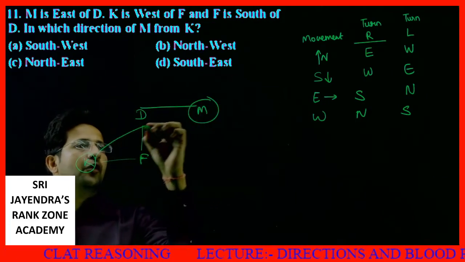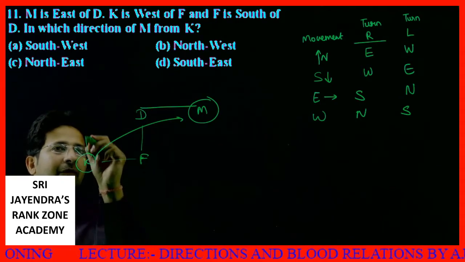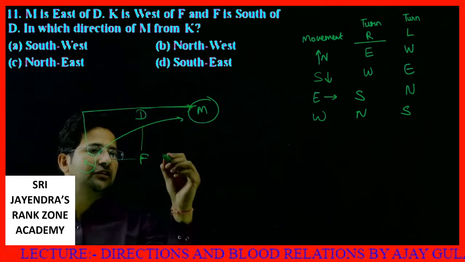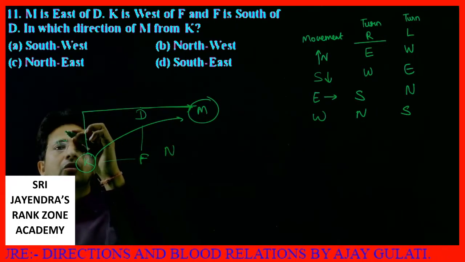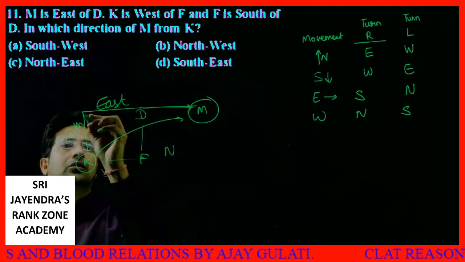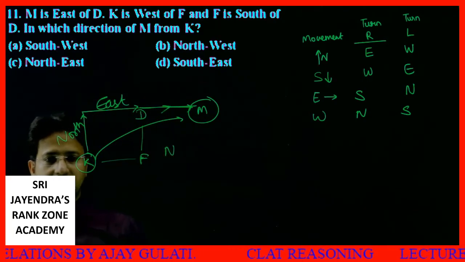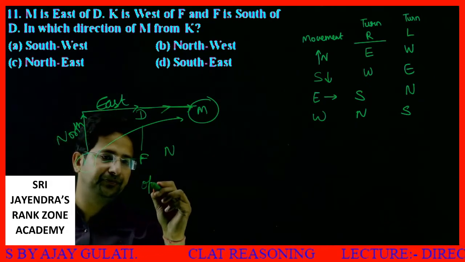If we go from K to F, K to M, we will be going north, then we will be moving east. So my answer will be northeast. Do we have any such option? Yes, option D.